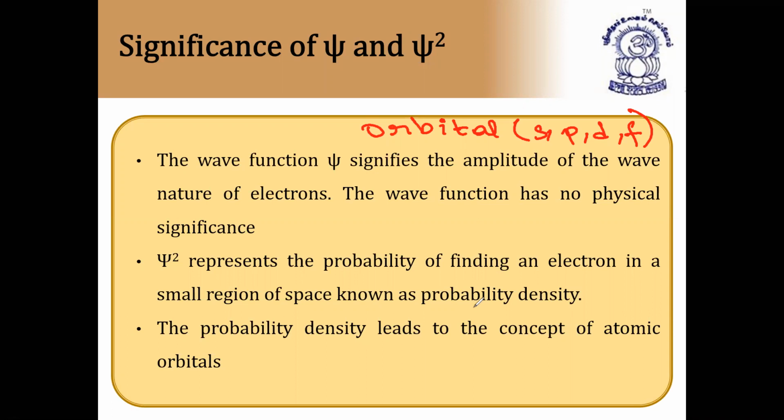So what is the orbital definition now? The region where the probability of finding the electron is maximum is called an orbital, whereas the probability of finding the electron is zero in an orbit, because we cannot say where exactly the position and momentum of the electron are in an orbit. That's why the probability of finding the electron in an orbit is zero, whereas the probability of finding an electron in an orbital is maximum. Hence it is called an orbital. And in an orbital we can easily find the position of the electron, the orbital names being S, P, D, F. So this probability density leads to the concept of atomic orbitals.